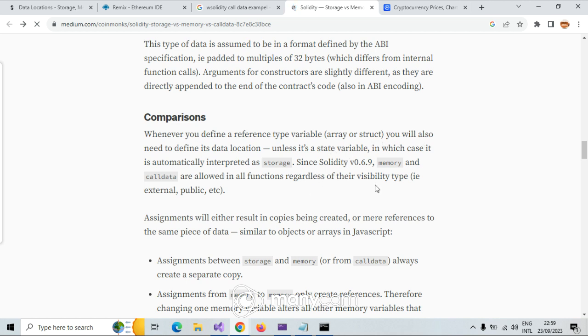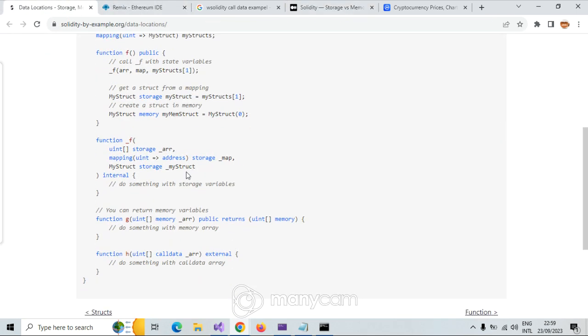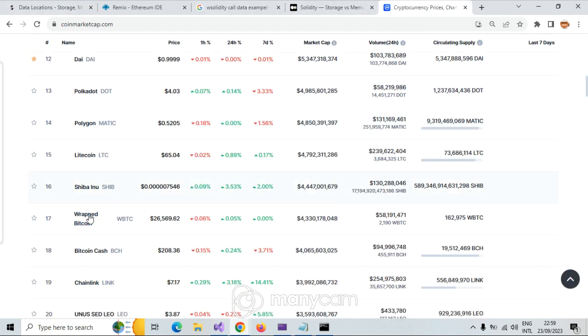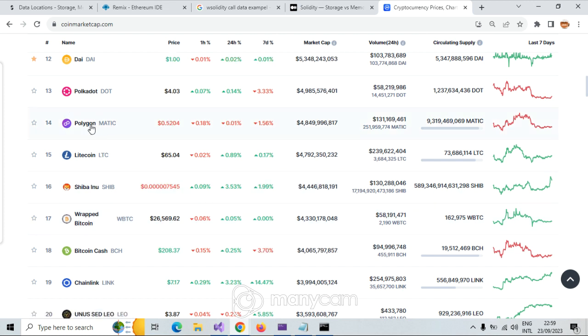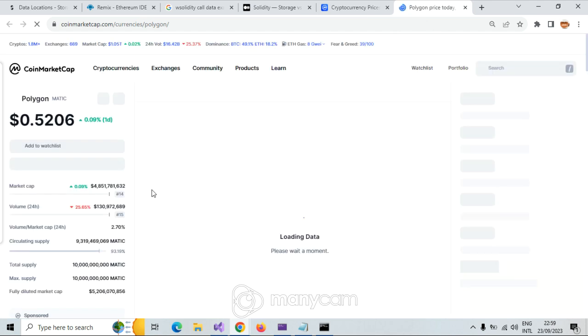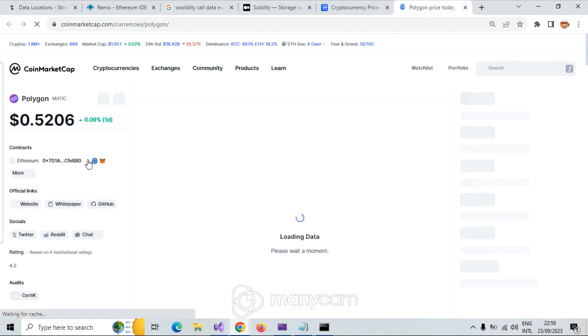Memory and Calldata are allowed in all functions regardless of their visibility type. Okay, let's come here, we don't have anything here. Let me go to a contract. Which contract do we want to see? Let's go to Polygon and see what we get in the Polygon contract, and here I'm going to click there.